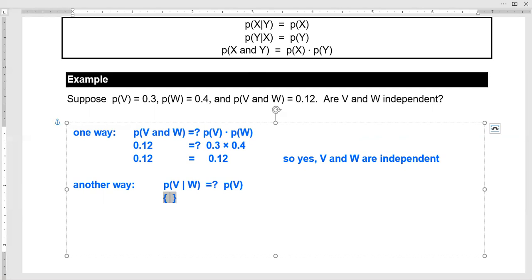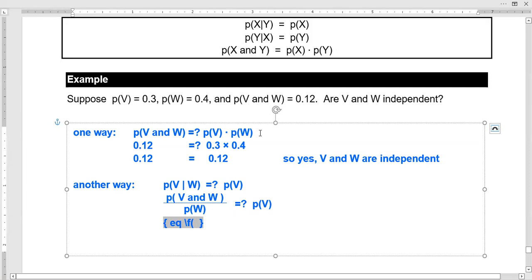So the probability of V given W, I'm going to use that formula for the conditional probability. So that would be the probability of V and W over the probability of W, since that was our given condition, is that equal to the probability of V? So the probability of V and W was 0.12. The probability of W is 0.4.